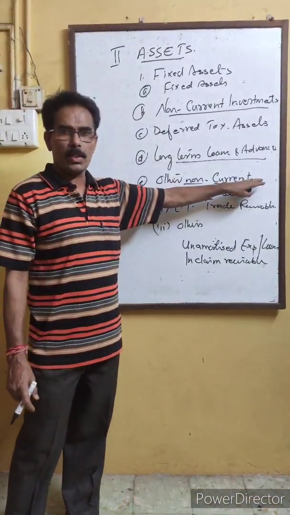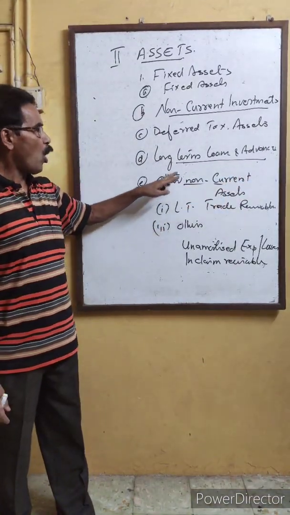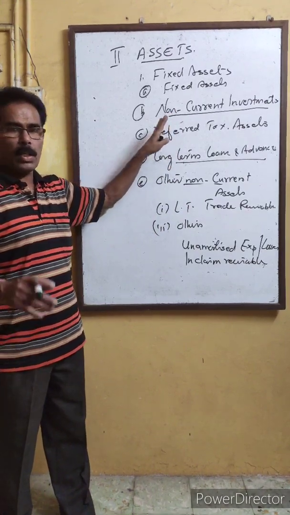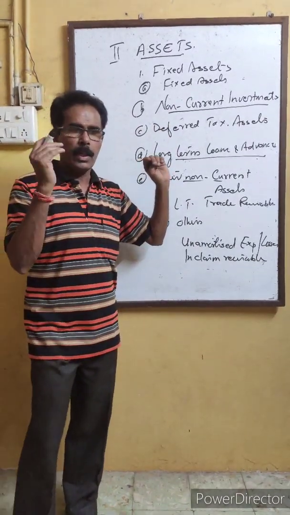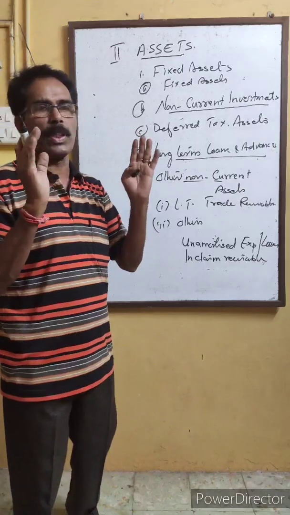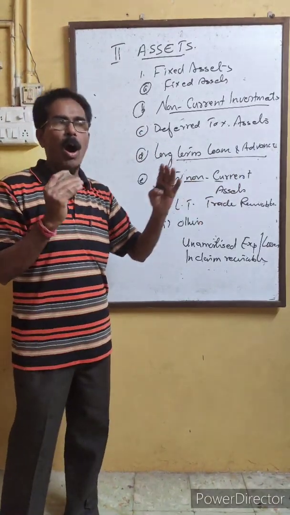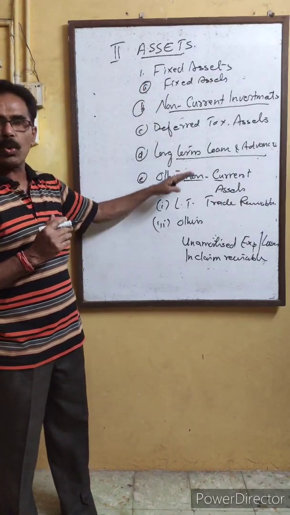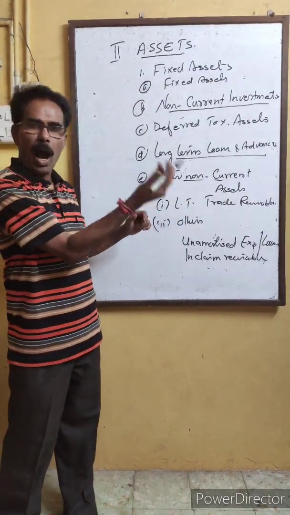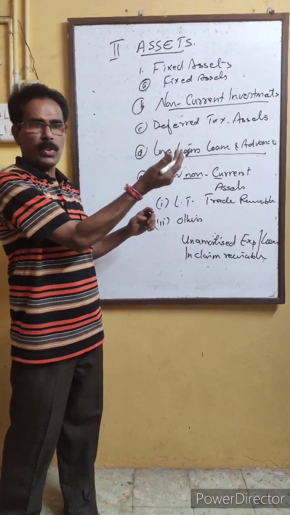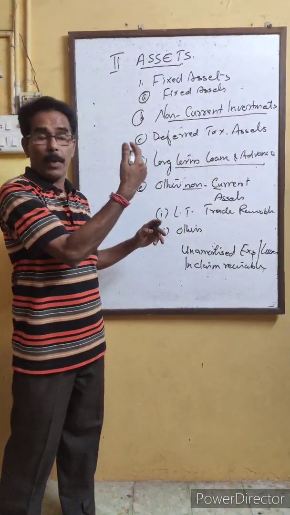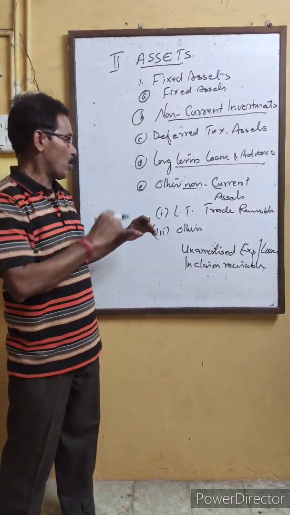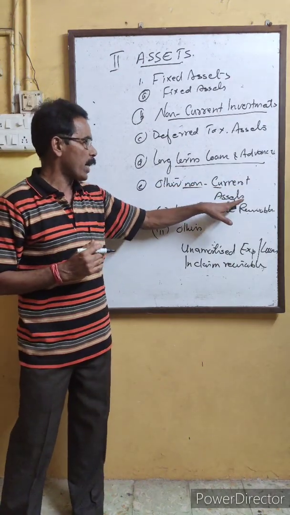Other non-current assets. All these current and non-current, as I explained earlier, will be calculated as within 12 months or after 12 months, or within operating cycle or after operating cycle. Here, if it is all long term, it will be after 12 months or after the accounting operating cycle, whichever is more. Here it becomes other non-current assets.